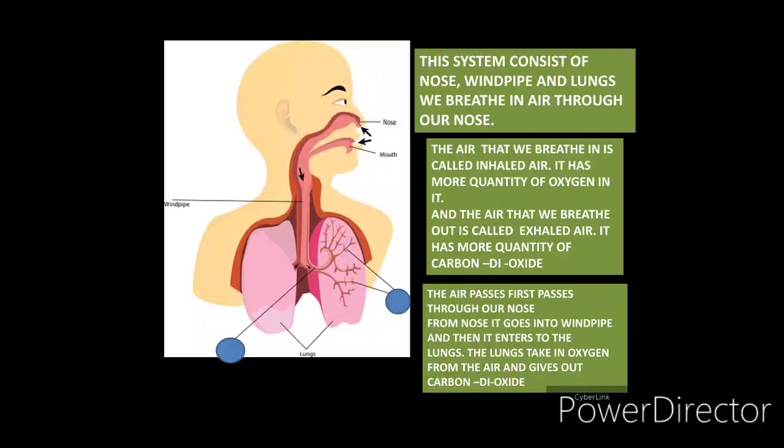Now let's study how the air passes. The air passes first through our nose. From the nose it goes to the windpipe. From the windpipe it goes to the lungs. The lungs take in oxygen from the air and give out carbon dioxide to it. So let's do it one more time. The process of movement of air: the air first goes into our nose. From the nose it goes into the windpipe, and from the windpipe it goes into the lungs.